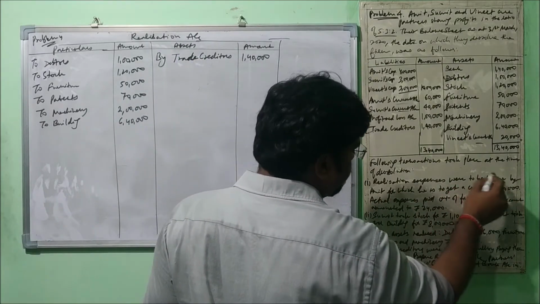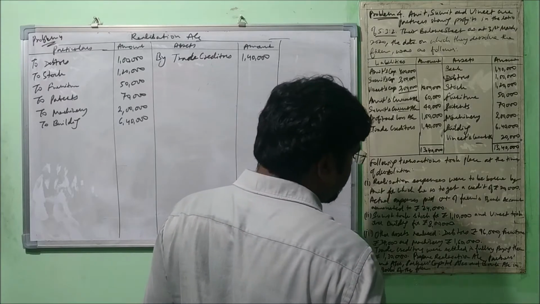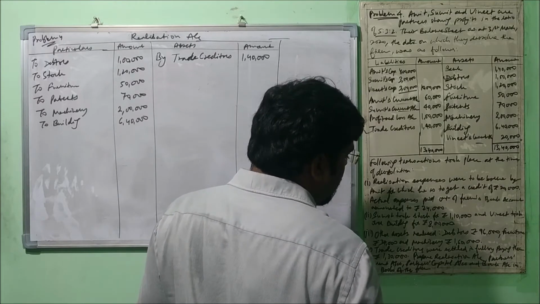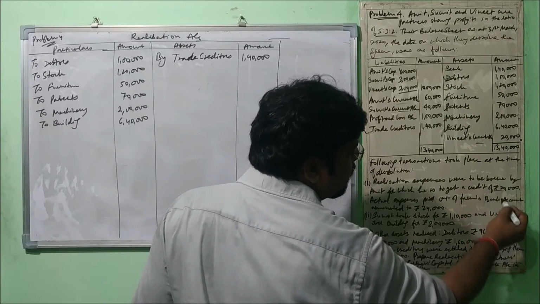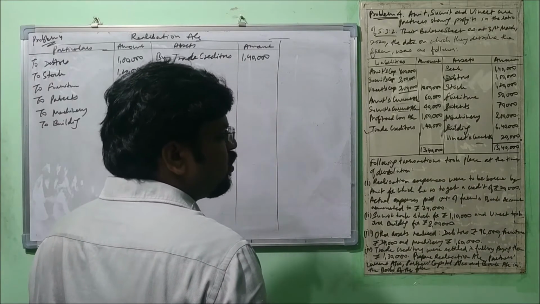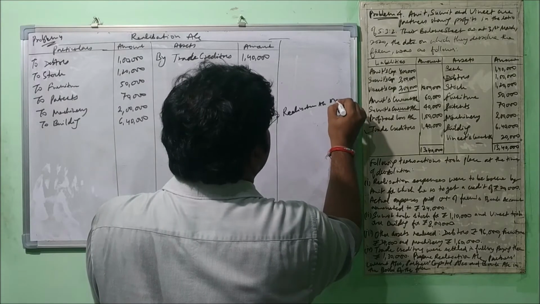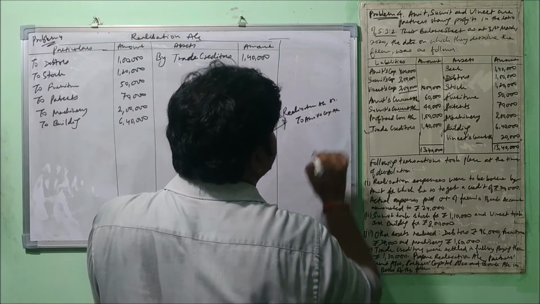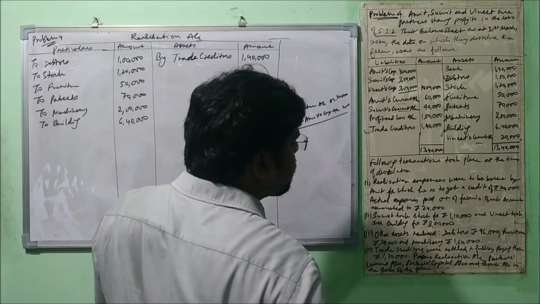Realization expenses were to be borne by Amit, for which he is to get a credit of rupees 20,000. Actual expenses paid out of the firm's bank account amounted to rupees 24,000. So first we'll pass the entry for this credit because he is to run the process of dissolution. So he is to get the amount from the firm's side. So what's going to happen? Realization account debit to Amit's capital account, right? How much amount? 20,000.